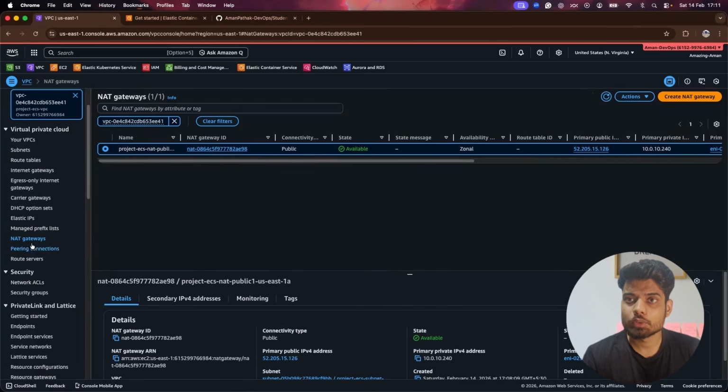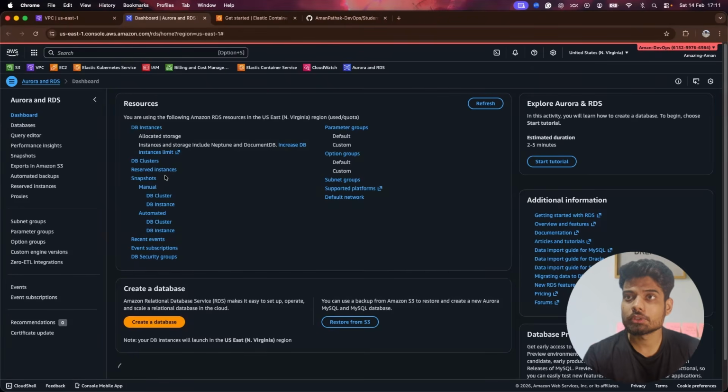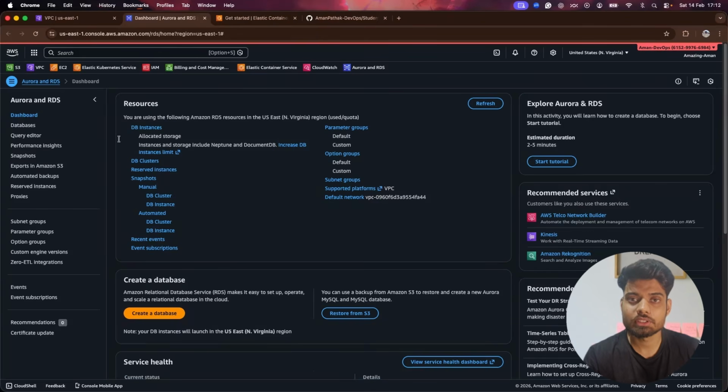So what we are going to do is start creating our services. The first is always creating the RDS, because it takes a lot of time. So this would be our database. We will configure the RDS first, after creating the VPCs and all other networking services.